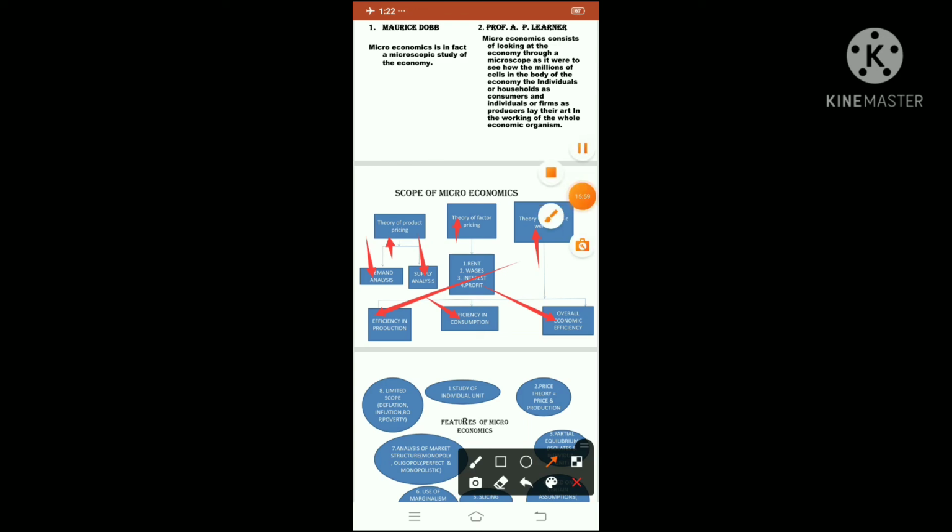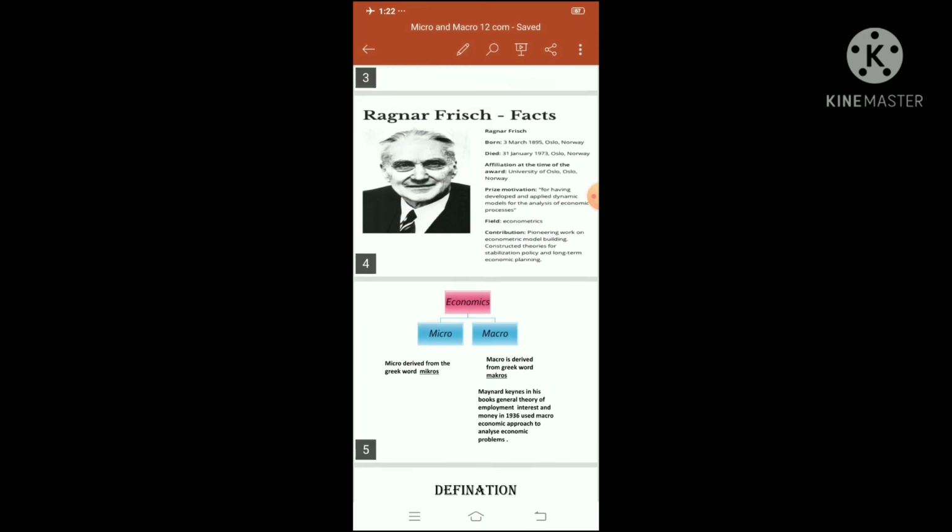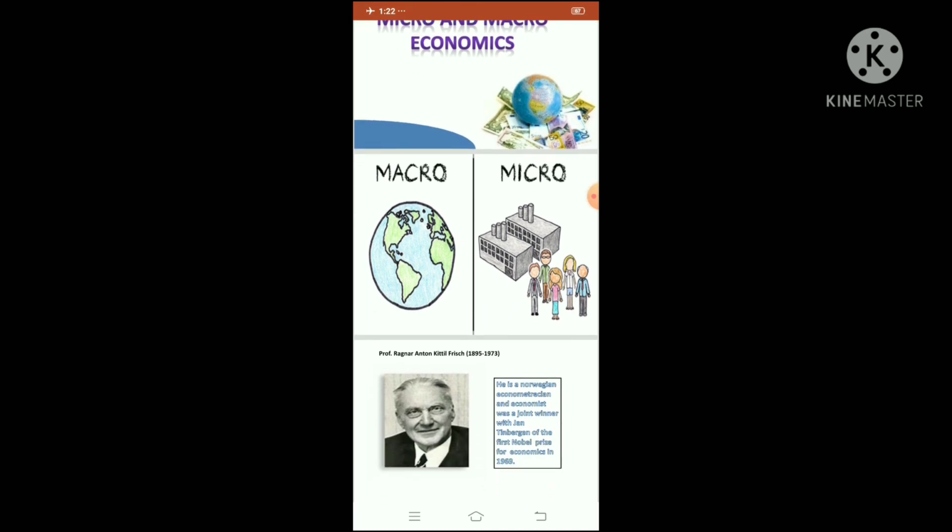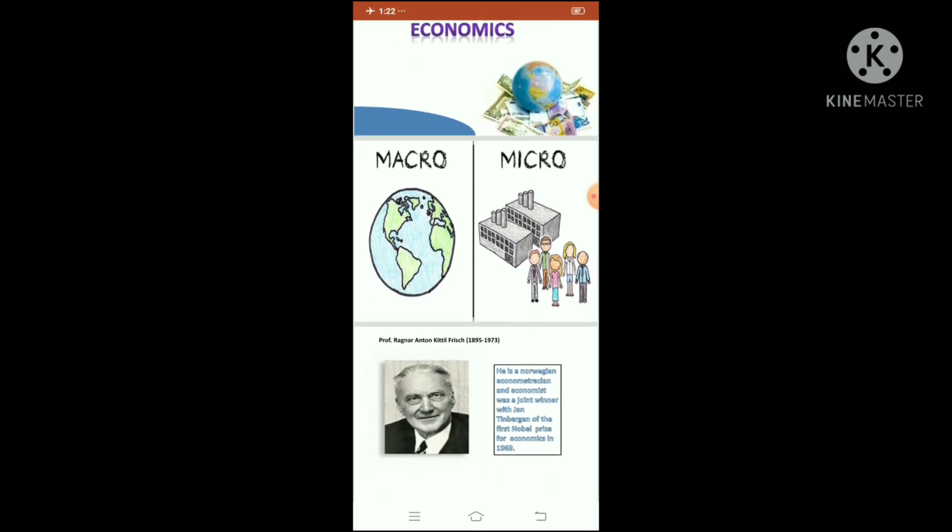So this is related to the scope of microeconomics. In this video, again I will go through the slides. As I told you, we studied the introductory part. The picture itself tells us about micro and macro. Micro means small, macro means aggregate, large.